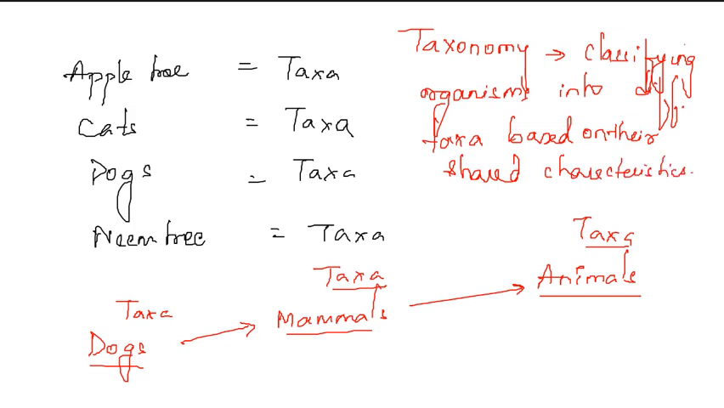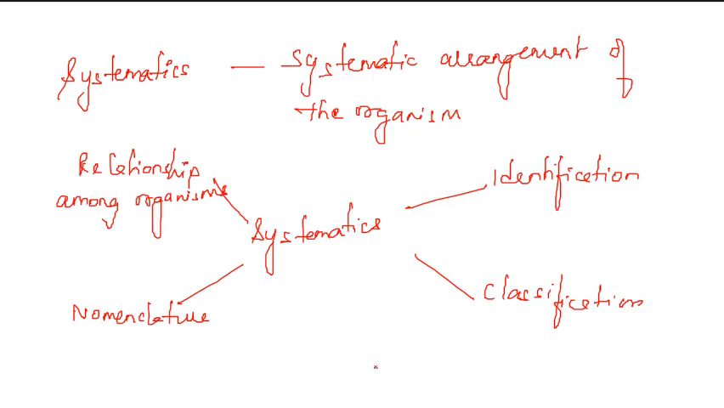Now coming to systematics. So what is systematics? Scientists are also interested in knowing the details about the organisms plus the relationship between organisms. The study of this is known as systematics. So systematics is actually the systematic arrangement of organisms. Nowadays, systematics also includes identification, classification, nomenclature, and relationship among organisms.